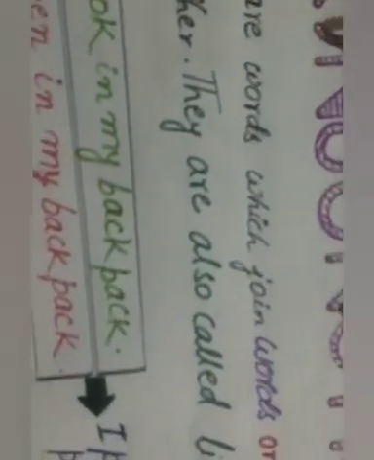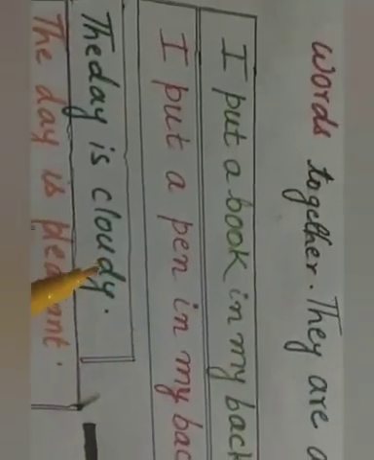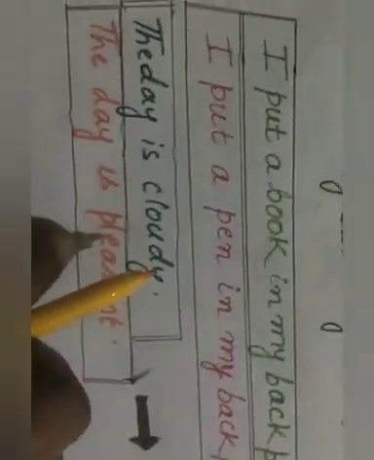So we can define conjunctions as words which join words or groups of words together. They are also called linking words. Let's clarify our idea with the help of these sentences.